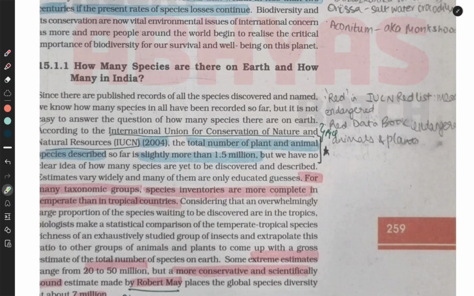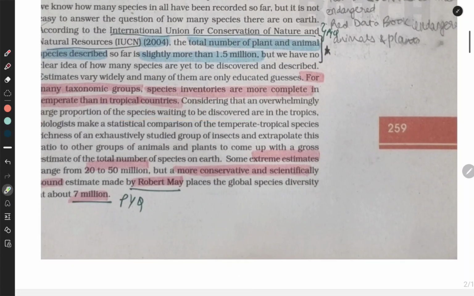For many taxonomic groups, species inventories are more complete in the temperate than in the tropical countries, considering that an overwhelmingly large proportion of the species are waiting to be discovered in the tropics. Biologists make a statistical comparison of the temperate-tropical species richness of an exhaustively studied group of insects and extrapolate this ratio to other groups of animals and plants to come up with a gross estimate of the total number of species on Earth.